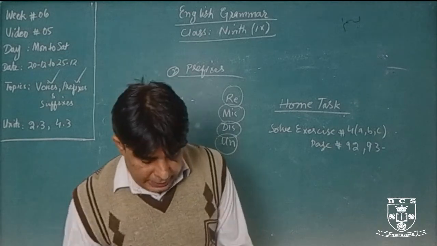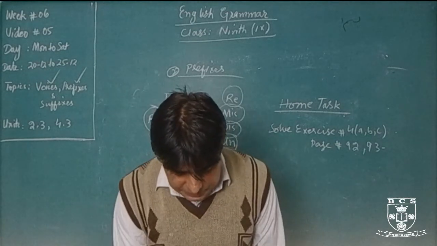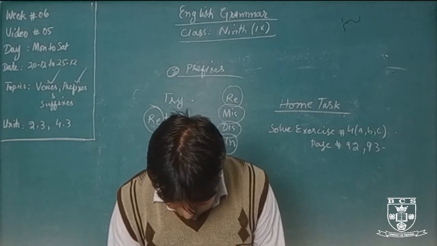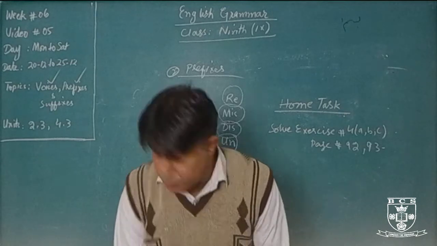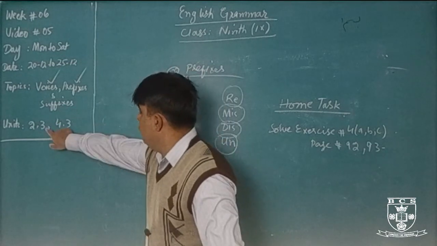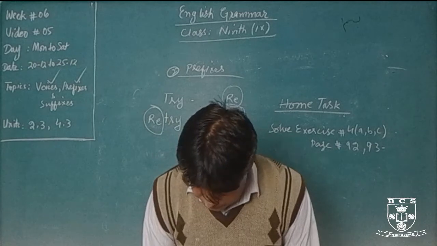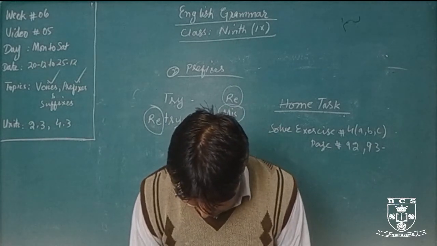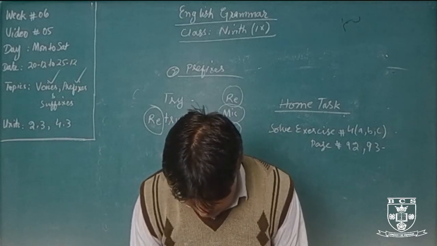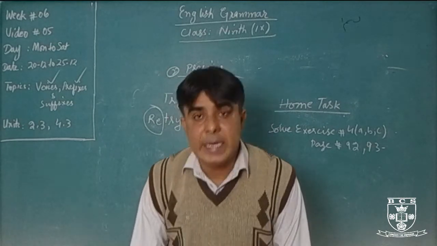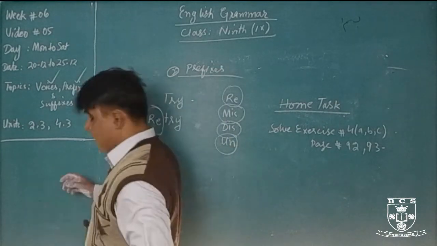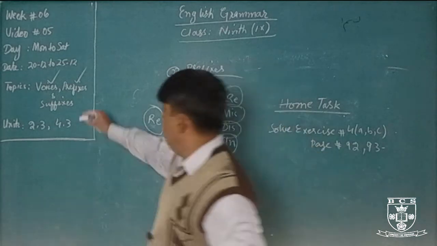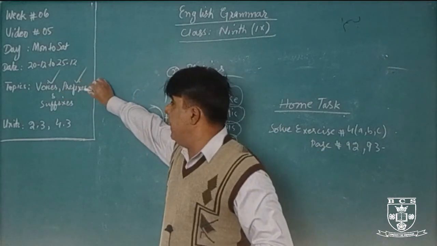Okay, and turn your book pages, go to unit 2.3, page number 38 and 39. So we have understood voices and prefixes.